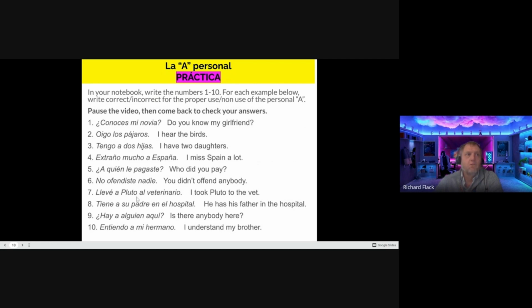Llevé a Pluto al veterinario. I took Pluto to the vet. Tiene a su padre en el hospital. He has his father in the hospital. ¿Hay a alguien aquí?